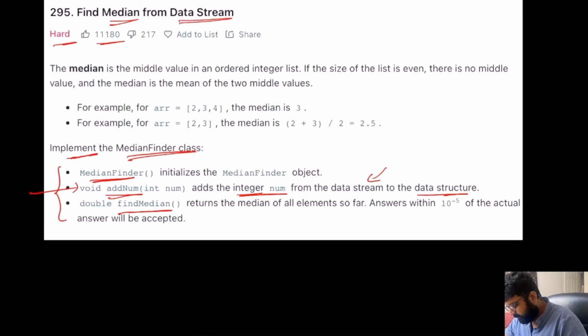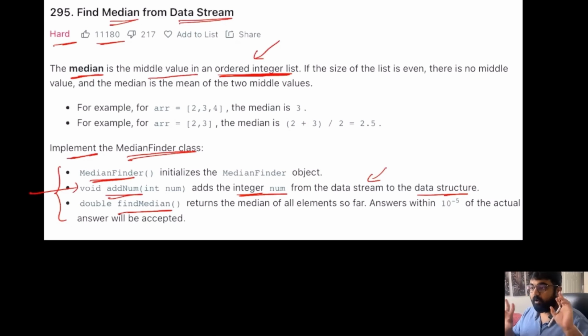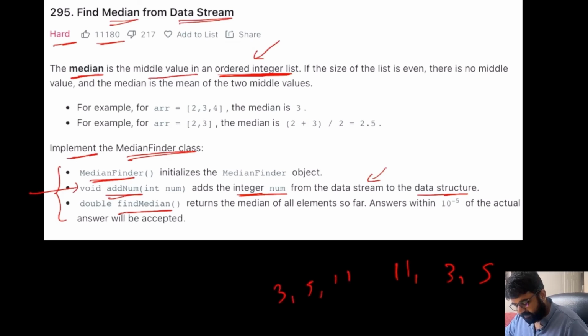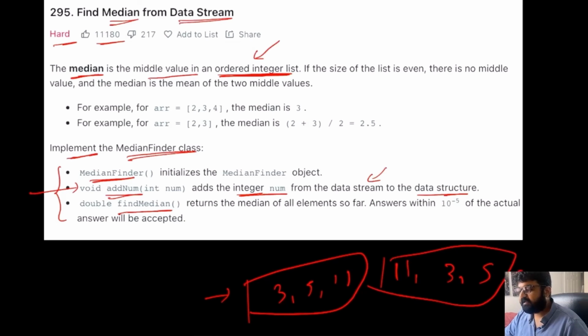Now let's come back to the problem statement. First, we are given the definition of what a median is. Median is the middle value in an ordered integer list. Now this is the tricky part. We are being asked to find the median from an ordered integer list, which means that whatever input comes, let's say the input comes like 11, 3, 5, we still need to find the median as if the input was 3, 5 and 11. Most people would not realize that the wording ordered integer is there, and then they will get confused. So now we have that sorted.